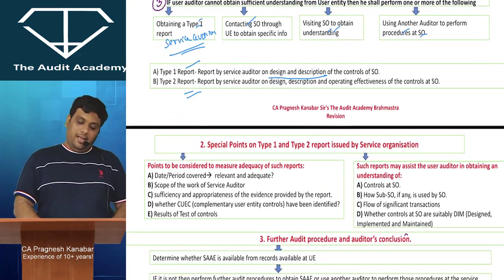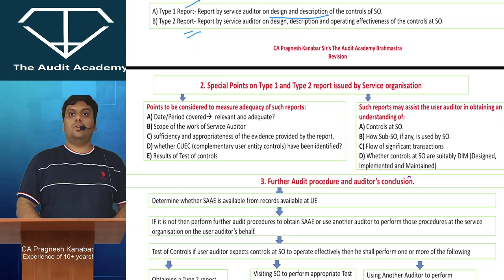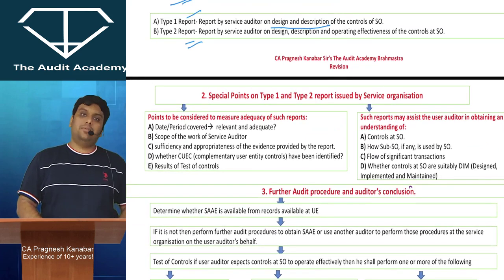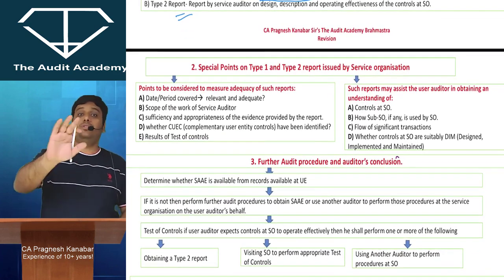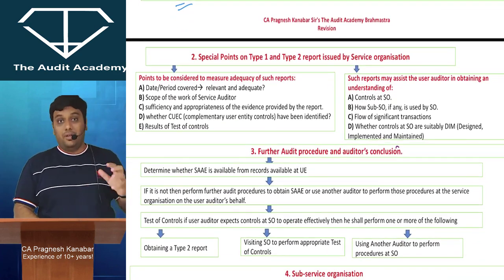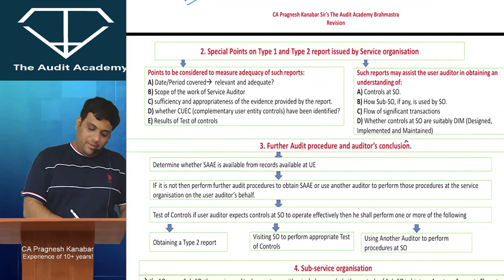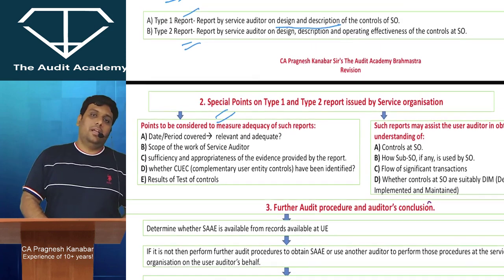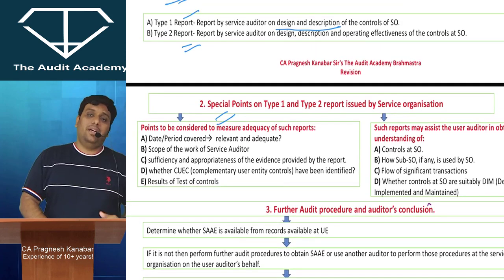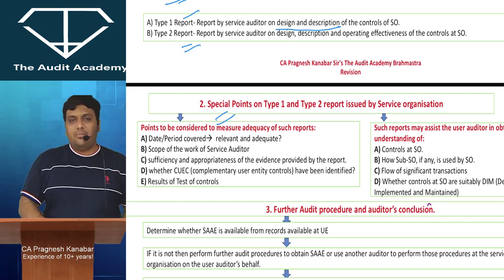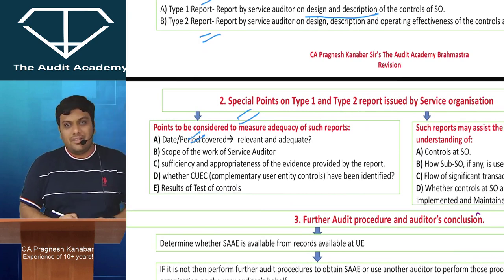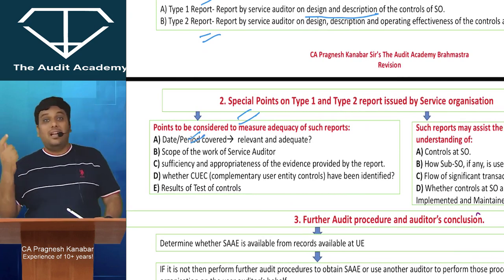Alright. Now risk assessment procedures, you saw that we take the help of service auditor if required. So there are 2 types of report, type 1, type 2 report. Type 2 report is useful for further audit procedures because it will also give you an opinion and so on. Now there can be another question only on this type 1, type 2 report. Tell me, whenever we are using the work performed by others, can we blindly rely upon them? No, sir. So when we are taking type 1, type 2 report from the service auditor, don't you think that we will have to go through the date period covered, whether the report is of a relevant period or not?